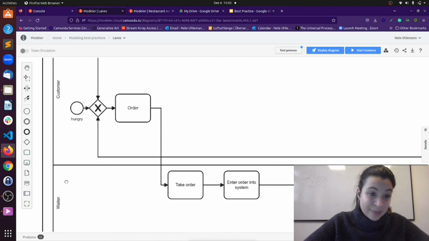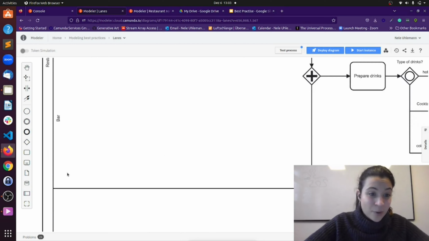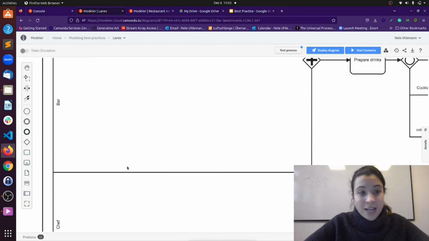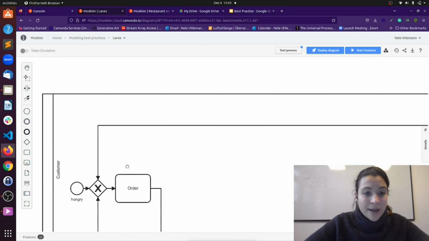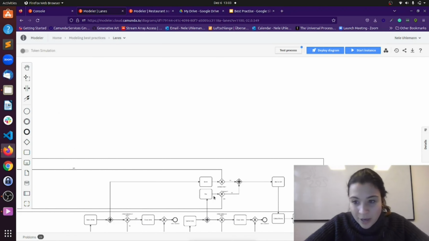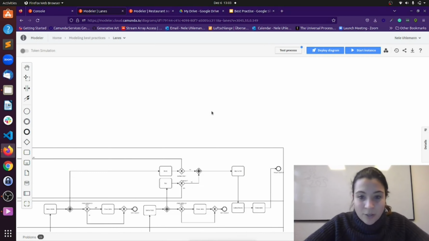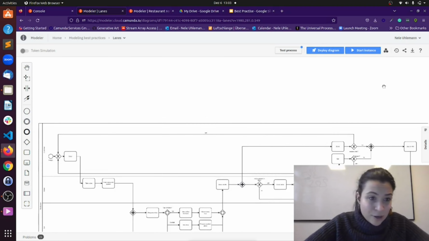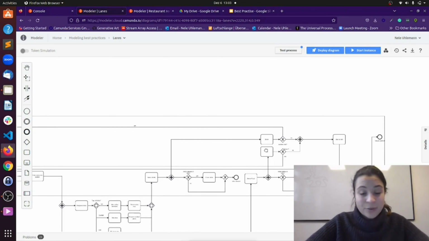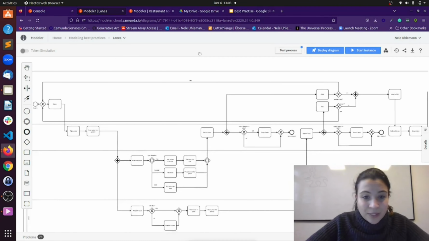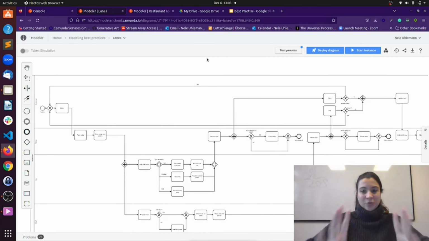I have a customer, I have a waiter, I have a bar, and I have a chef. And you could probably imagine we start the process with a hungry customer, and hopefully we end the process here with the hunger-satisfied customer. Also, because the end event doesn't really belong to the customer, I could even place it here within the waiter.